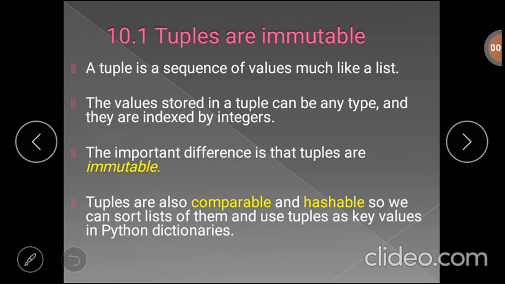Comparable means we can compare two tuple items to check whether they are less than, greater than, or equal. Hashable means that if an object is hashable, it has a hash value that remains the same during its lifetime. Because of this property, we can use a tuple as a key for a dictionary.